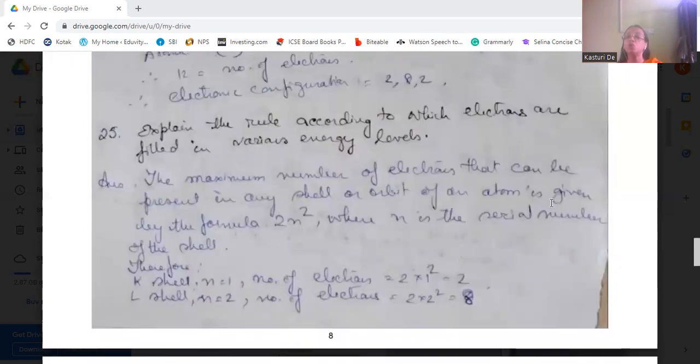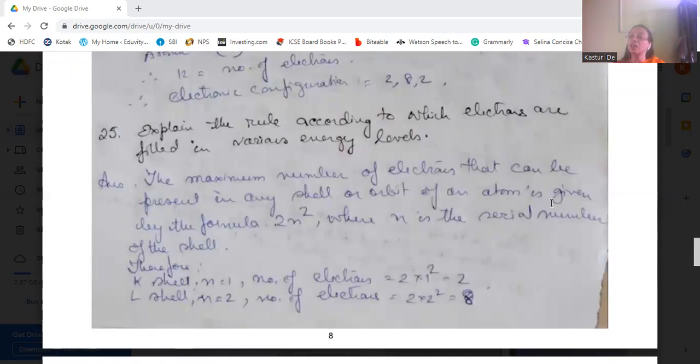Now explain the rule according to which the electrons are filled in the various energy levels. The maximum number of electrons that can be present in any shell or orbit of an atom is given by the formula 2n squared, where n is the serial number of the shell.